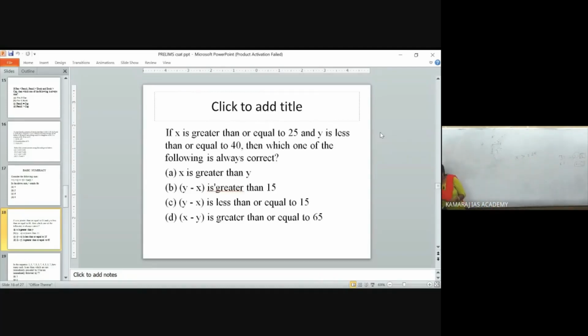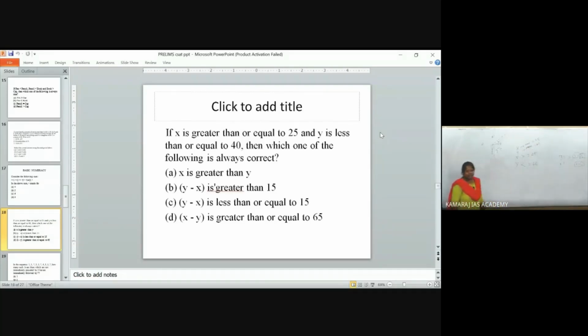Y is less than or equal to 40. So how can you conclude this? Here also you can eliminate the options. What is given here? The minimum value of X starts from 25, and the maximum value of Y is 40.